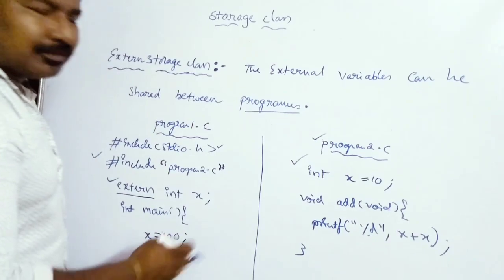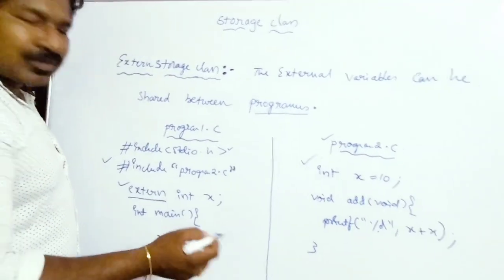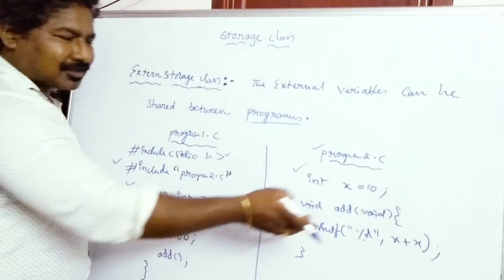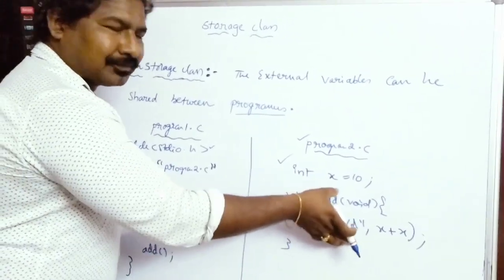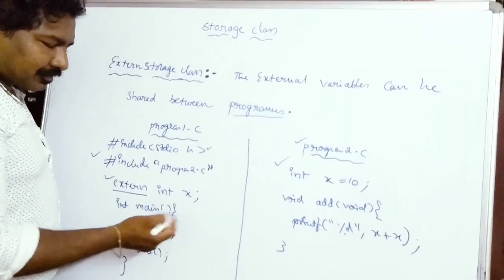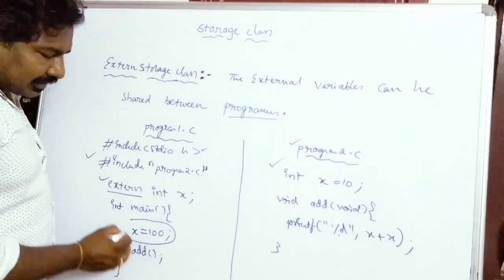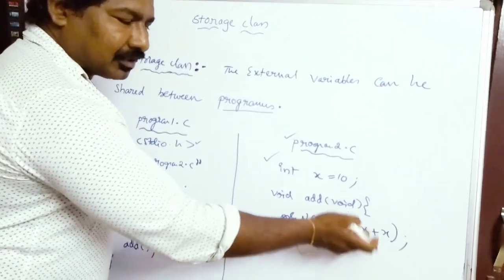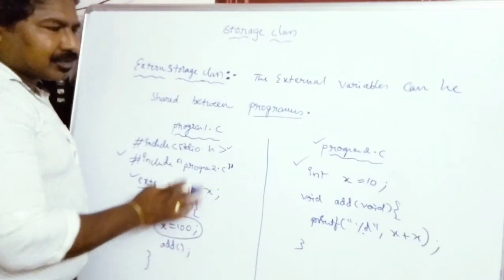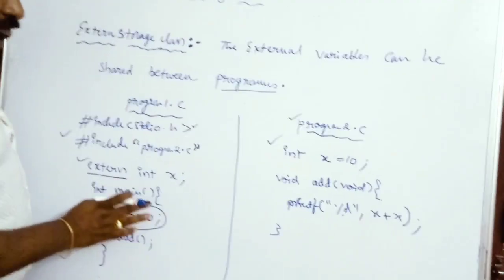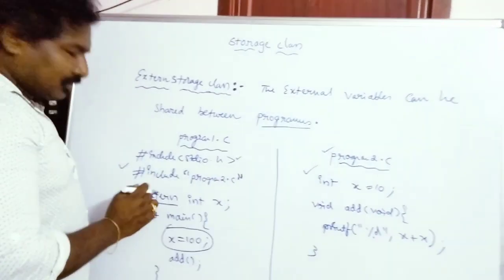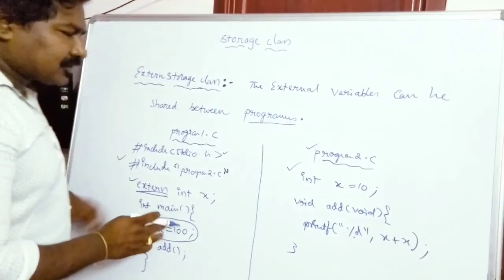Why? Because you can change the value of the external variables in the second file also, not only in the source file. It means you can change the value of the external variable in the source file as well as in the secondary file. That is allowed. So I have changed it and called the add function, and 100 is added to 100 and you will get the output 200. Okay friends, so this is one particular use where you are accessing the variable of one program in another program by using the external storage class. This is one of the important concepts of external storage classes.